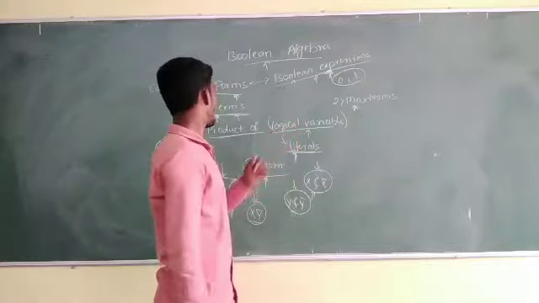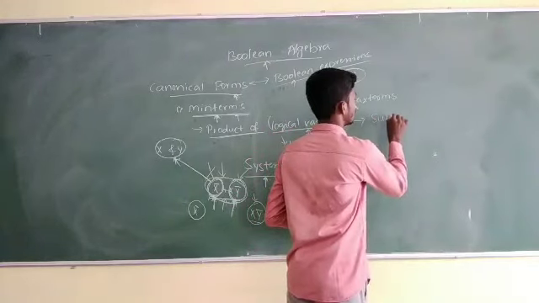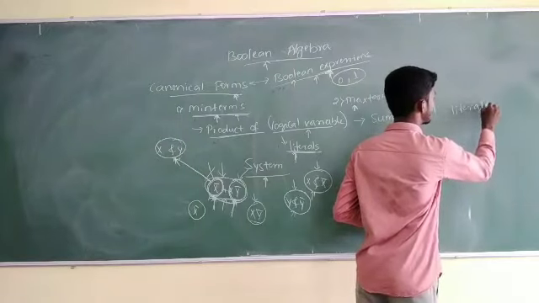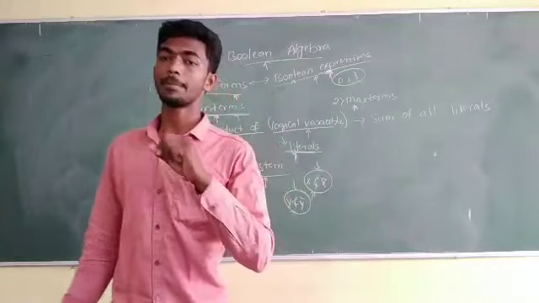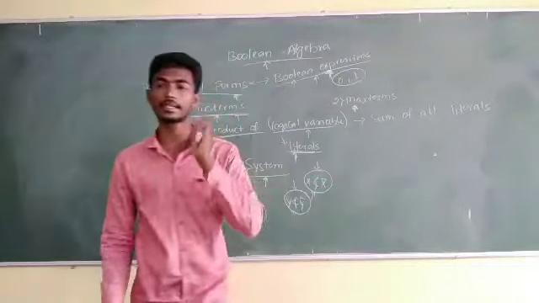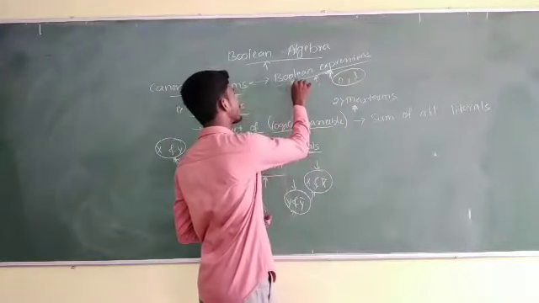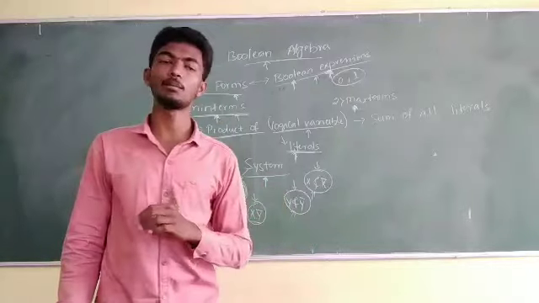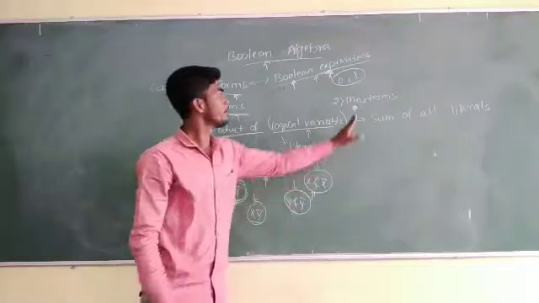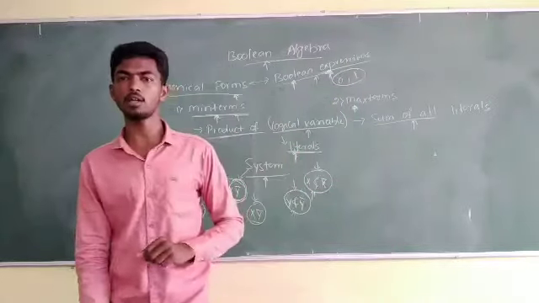And coming to the max term, this is the sum of all literals. In the system, a min term is a product of all literals and a max term is a sum of all literals. So when there is a need to represent Boolean expressions using the canonical form of max terms, you should convert the given system terms into the sum of all literals.